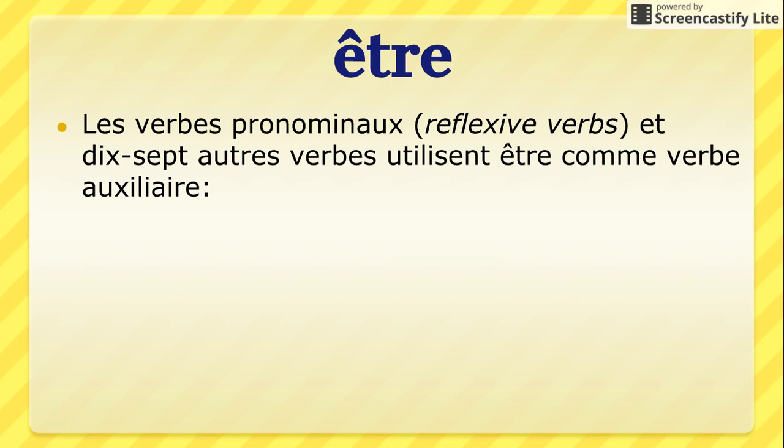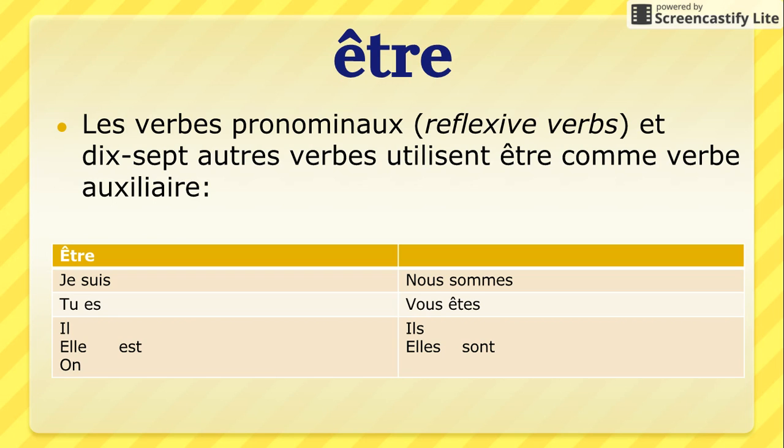There are several verbs and reflexive verbs that will take être as their helping verb in the passé composé. So here is être in the present tense, because this is the tense that you conjugate être in order to have it be the helping verb in the passé composé.